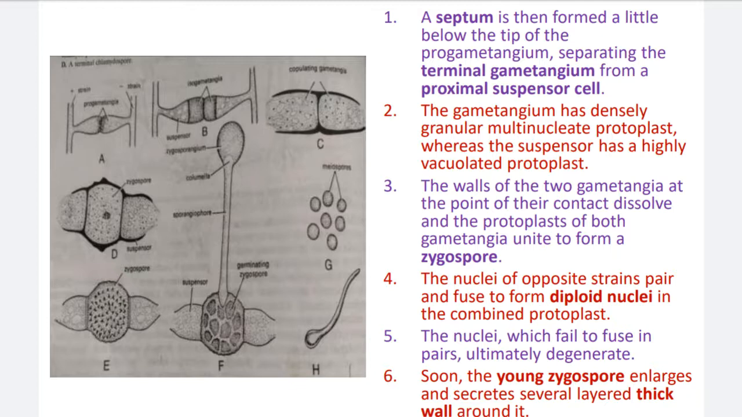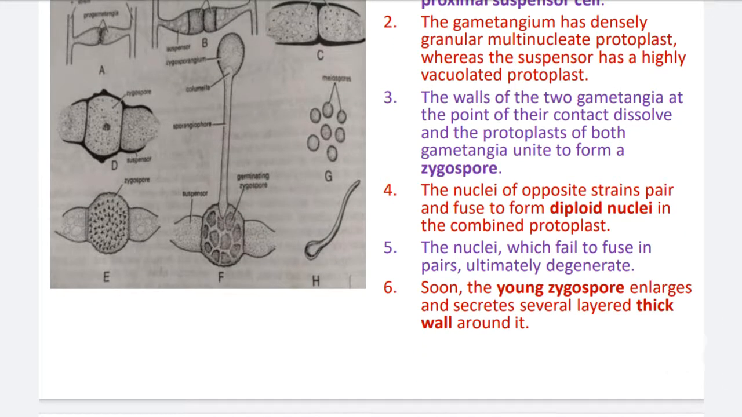Only two nuclei, one male and one female nucleus, fuse, and the remaining nuclei disappear or degenerate. Two compatible nuclei, male and female, fuse, and a diploid nucleus is formed. That is the zygotic condition. The zygote here is called the zygospore, which is the unique identity of zygomycetes, the perfect stage condition in zygomycetes fungi. So the zygospore develops, and at maturity the zygospore is the resting spore.